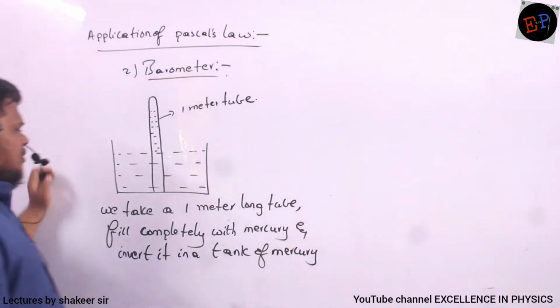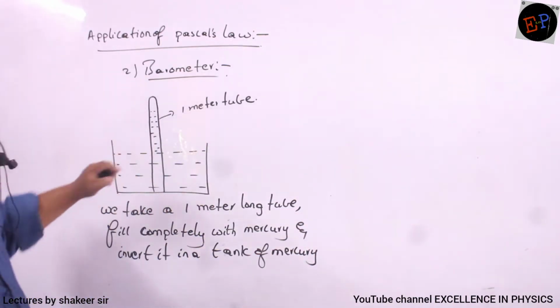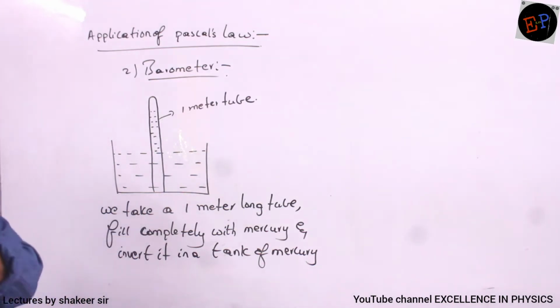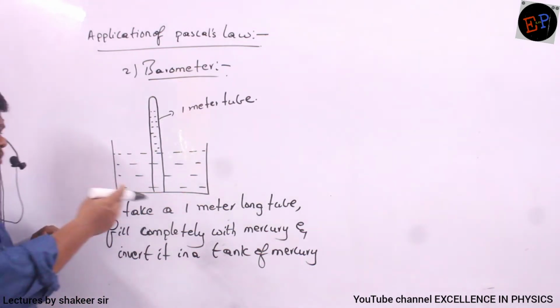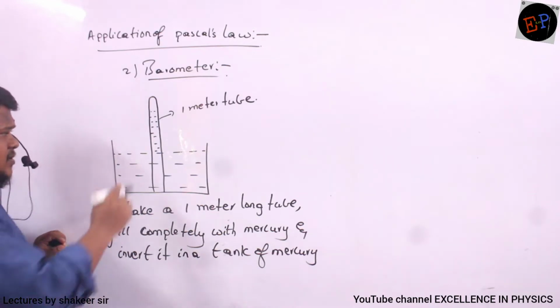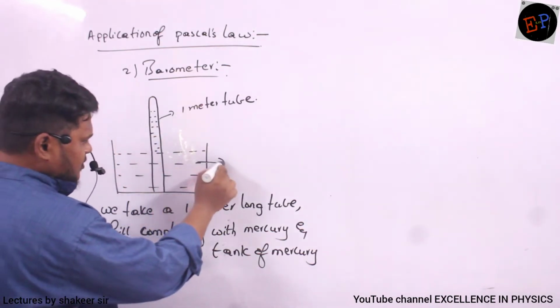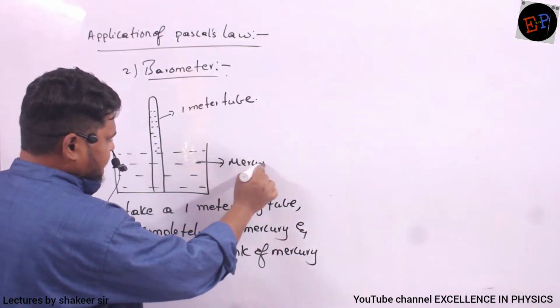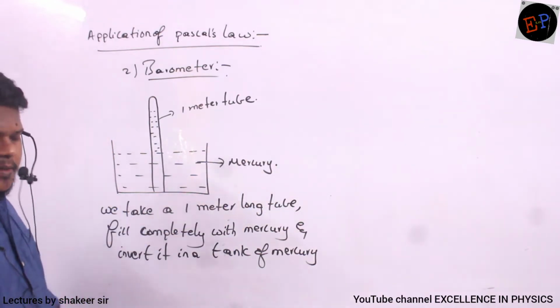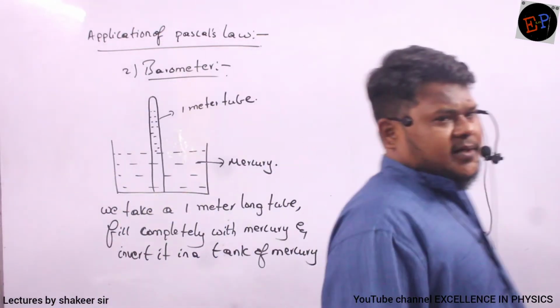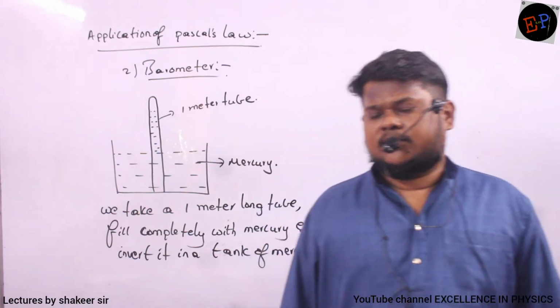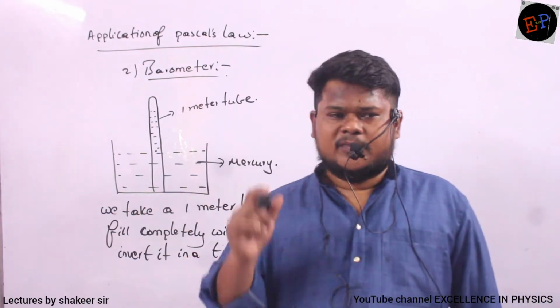Clear ma? So we take this tube, fill it completely with mercury up to 1 meter, and we invert this one again in a tank of mercury. So therefore here also mercury is present, and this liquid is also mercury. Are you able to understand? Now by using this apparatus, we try to measure the pressure which is existing in the atmosphere.